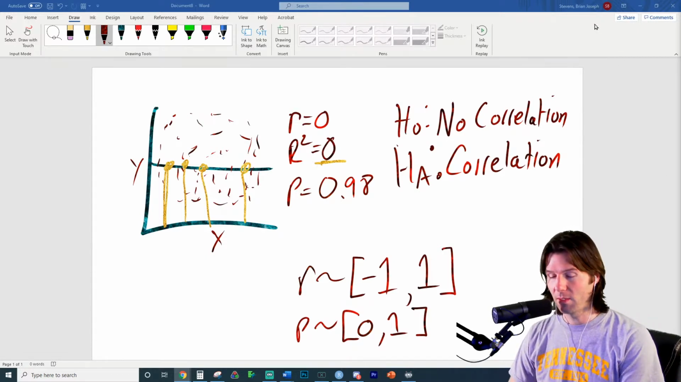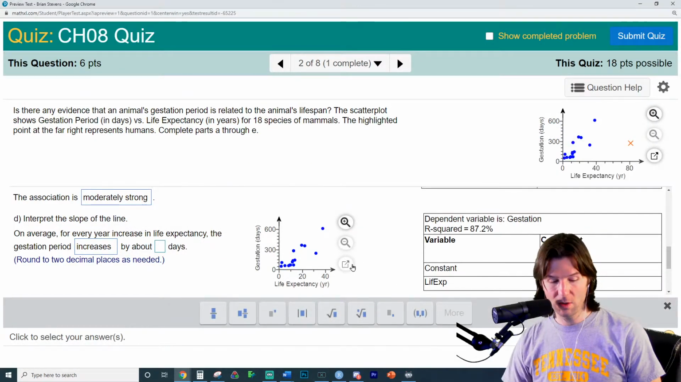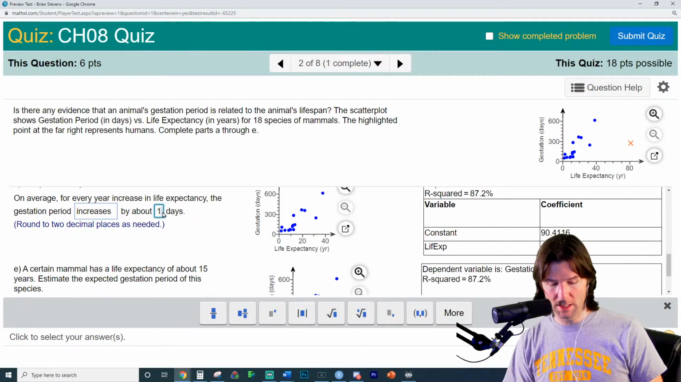So hopefully that helps out. Yay, good. That's awesome. No, and just keep asking questions. Like we're doing this question right here, but no, feel free to ask because by about blank days, that's the slope of the line. Oh no, I don't know how to type the slope.